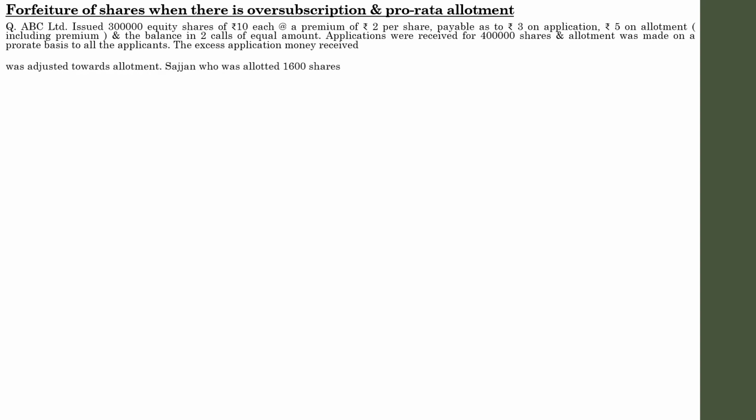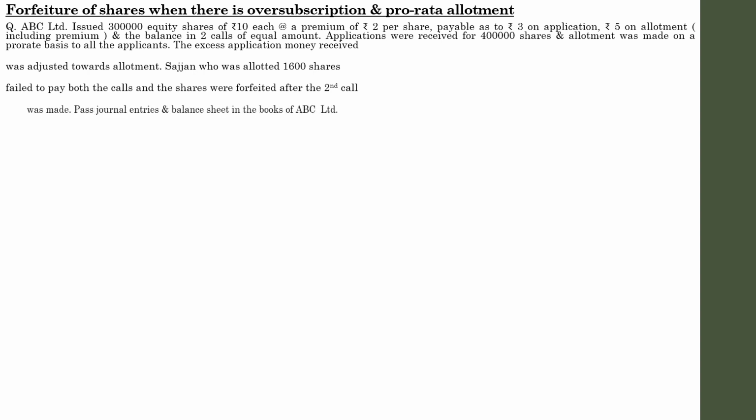was adjusted towards allotment. Usually in case of a pro rata allotment, any excess amount received by the company will be adjusted in the subsequent installments. That is quite natural. And a shareholder named Sajan, who was allotted 1600 shares, failed to pay both the calls and the shares were forfeited after the second call. So he didn't pay the first call as well as the second call. Ultimately there will be forfeiture of his shares, and you need to pass the necessary journal entries and balance sheet in the books of ABC Limited.